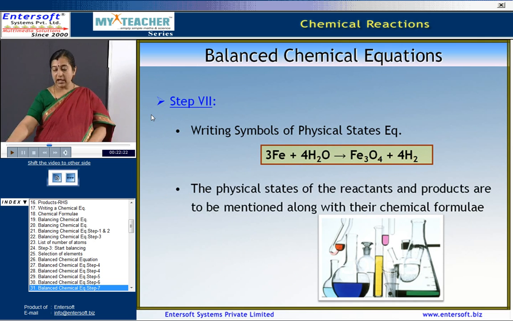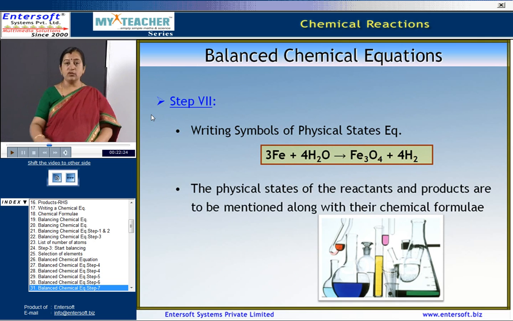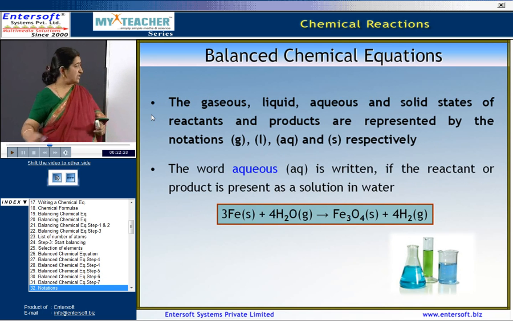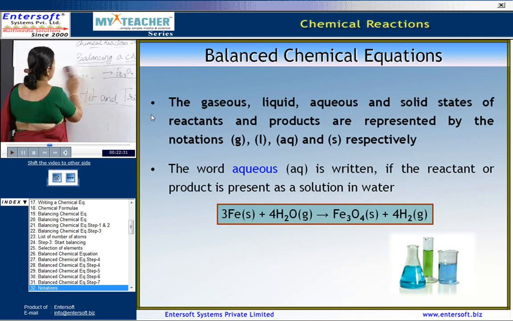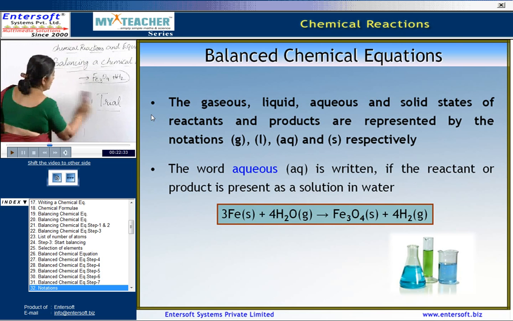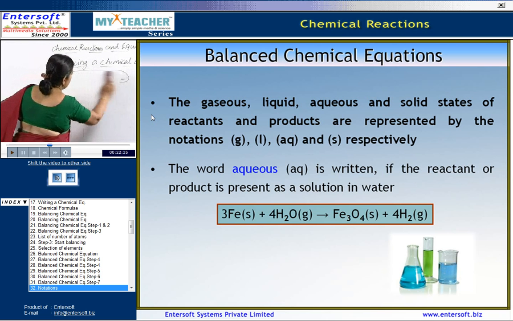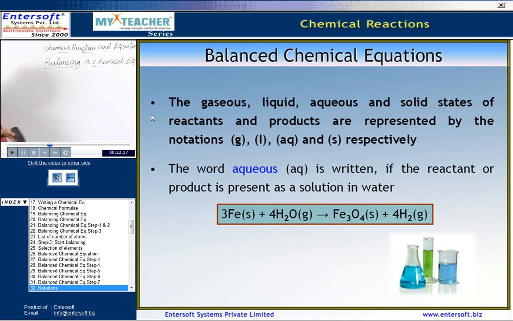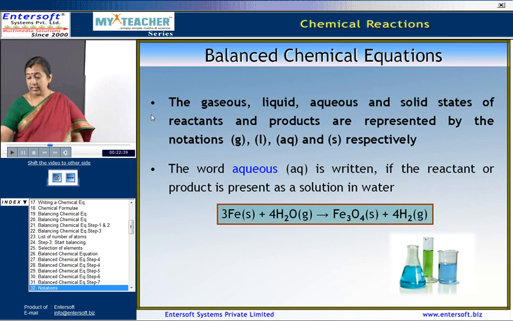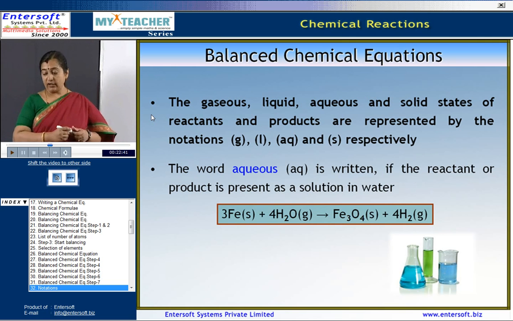Now, the last step is writing symbols of physical states carefully. We also have to write which state each substance belongs to. While the reaction is taking place, it could be in the solid state, the liquid state, the gaseous state or the aqueous state.